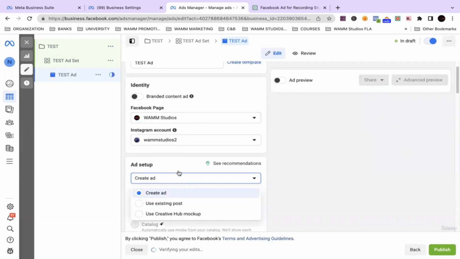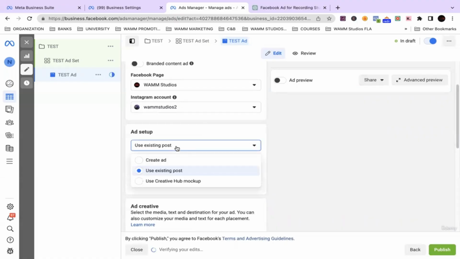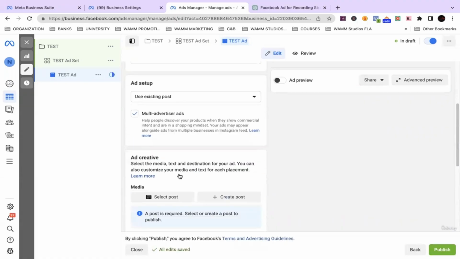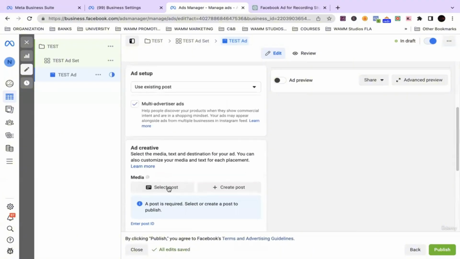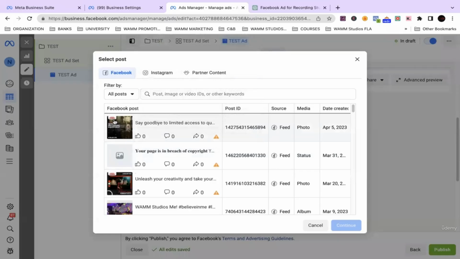All right, so as far as the content, let's see. You can create an ad or you can use an existing post. Let's see. Try to use an existing post.